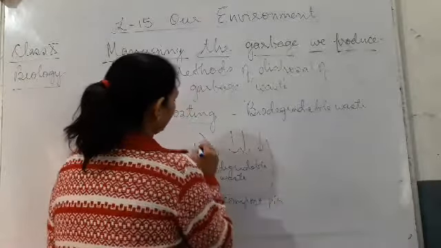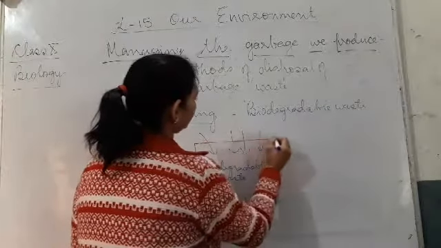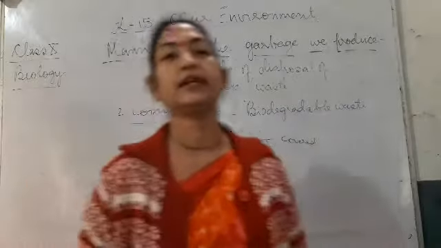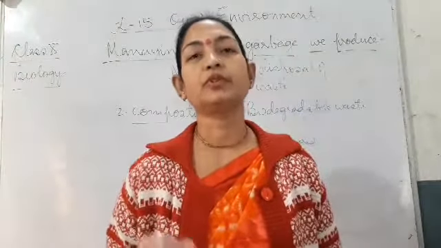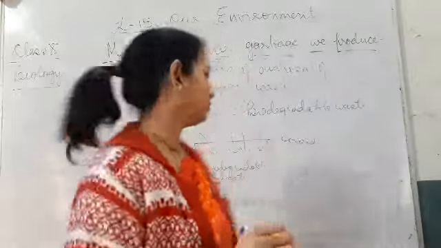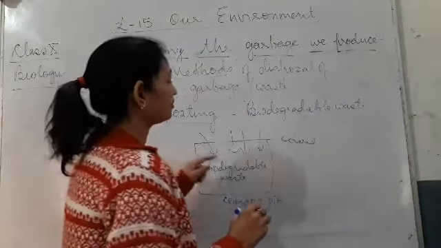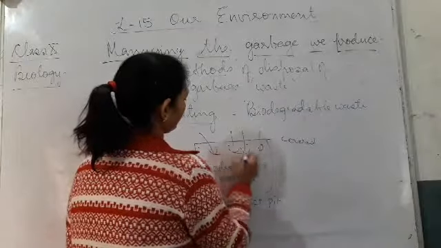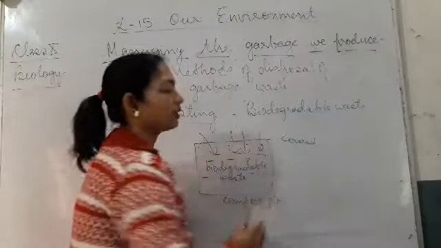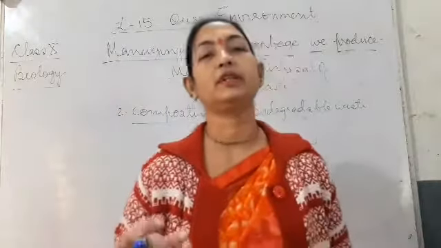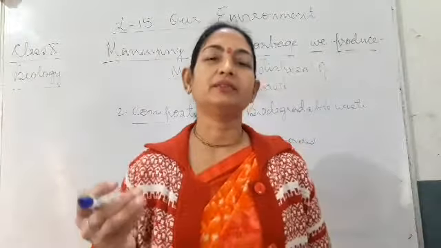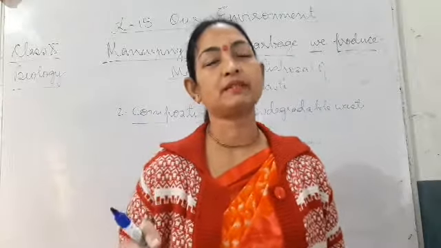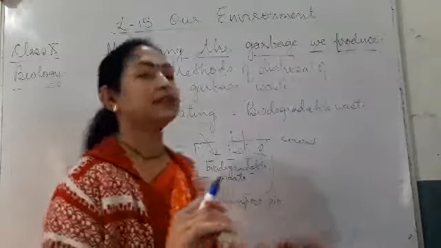And then it should be covered, so as to prevent the growth of vectors and pathogens. So only the biodegradable waste will be thrown and it will be covered when it fills totally. What kind of waste can we throw here? Vegetable peel, fallen leaves, leftover food, and some animal products also can be thrown. Plant products also, remains of plants and animals can also be thrown here in the compost pit.